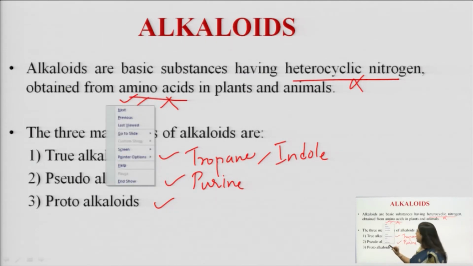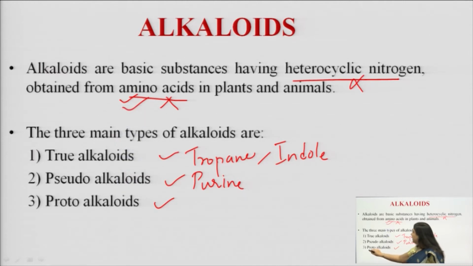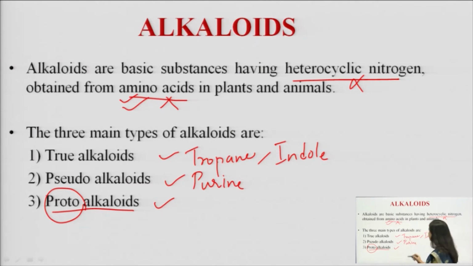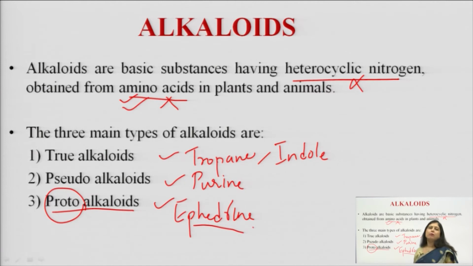You can remember that amino acids come together to form proteins, and the word proto is similar to proteins. Because proteins are made up of amino acids, protoalkaloids are also made up of amino acids. The example for this is ephedrine, a phenylamine derivative or alkaloid, so it comes under the protoalkaloids.